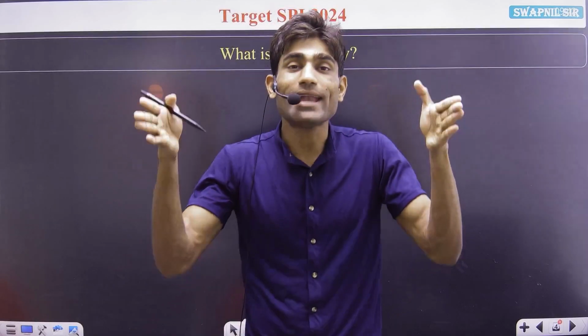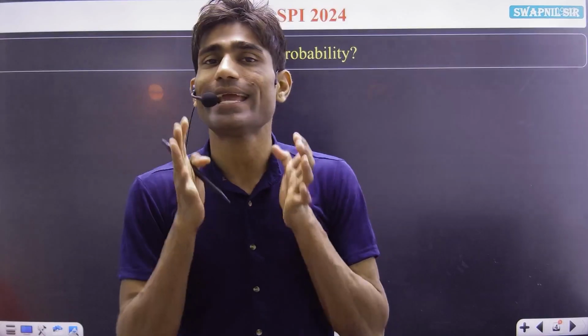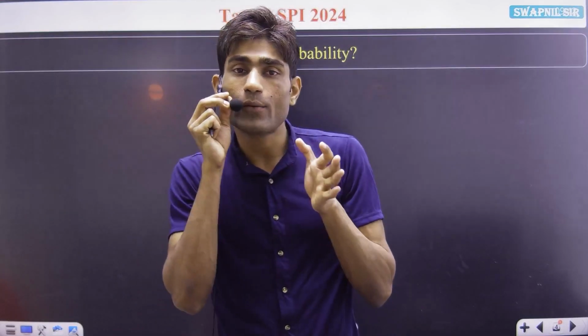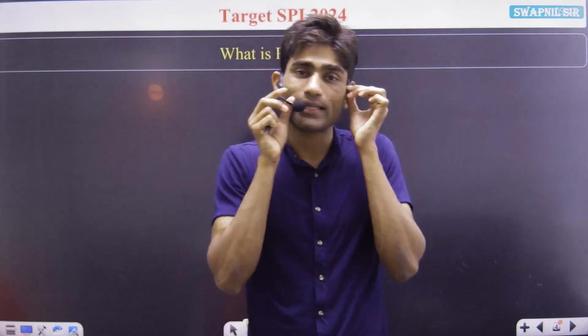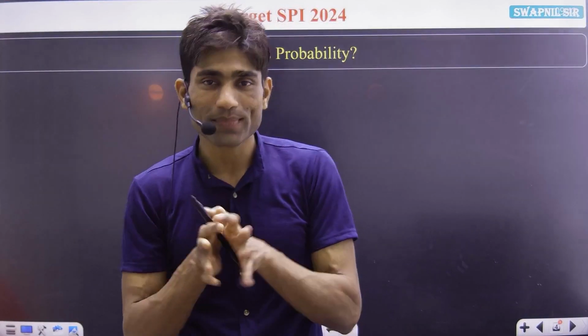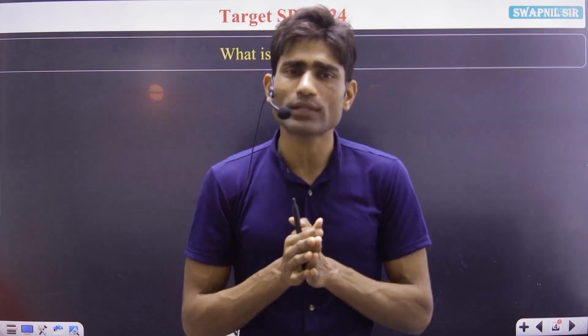If we get an outcome between 0 and 1, then we say the probability of occurrence is as per that value. For example, if we get a probability like 1 by 10, 1 by 20, 1 by 30, then we decide how possibly the event is likely to occur. You all have to understand these things in this chapter. In our entire chapter, we just have to find the probability.